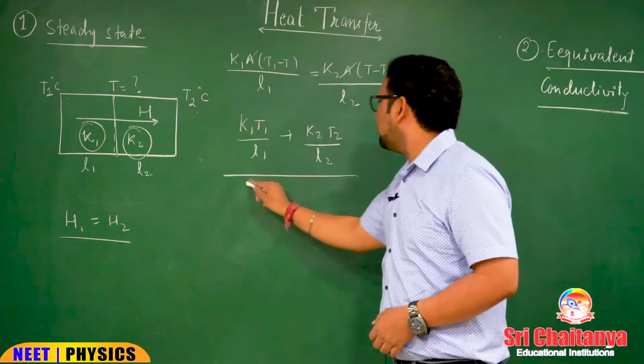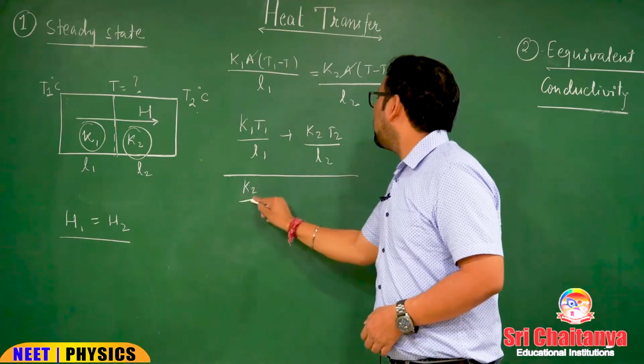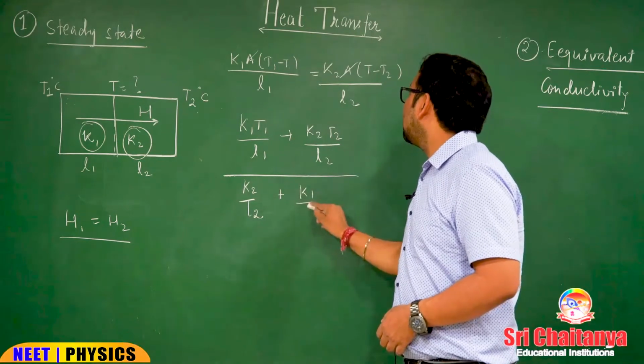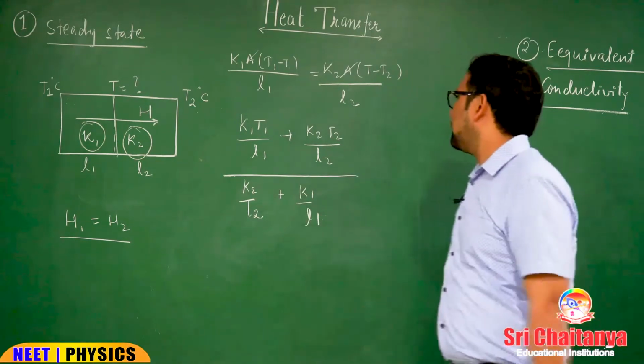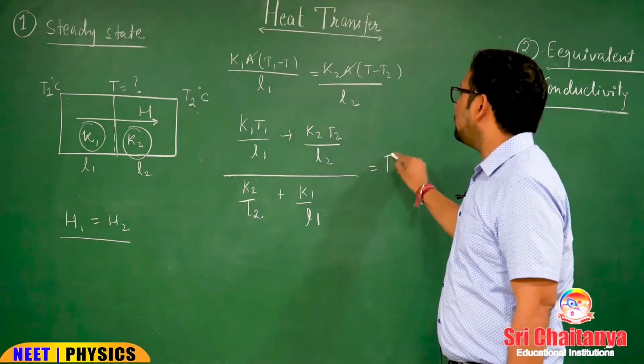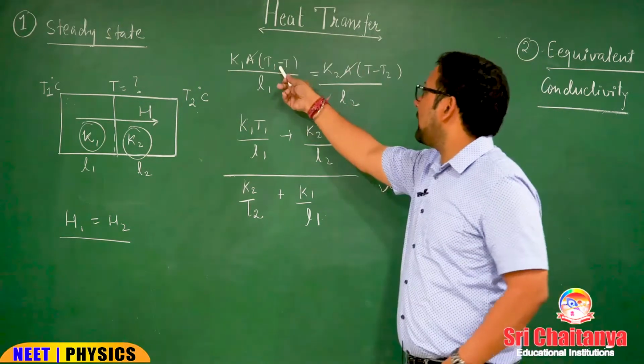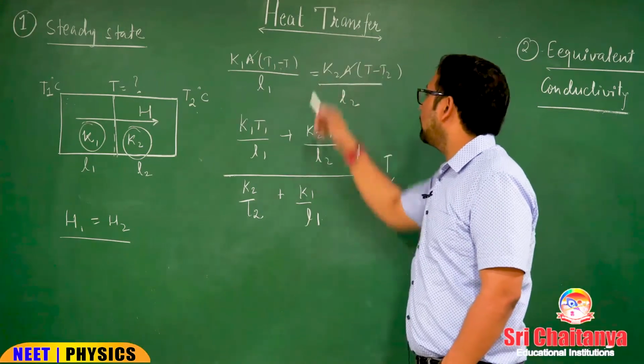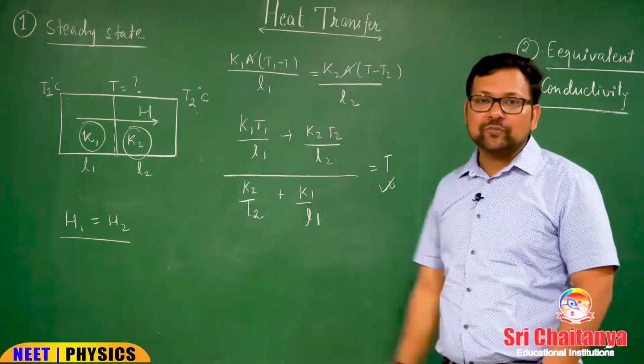we have to calculate T. So T would be K1 T1 by L1 plus K2 T2 by L2 upon K2 by L2 plus K1 by L1. This is the temperature of the interface. This minus T will come here, it will be plus, this minus T2 will come there and it will also be plus. So this is the temperature of interface.